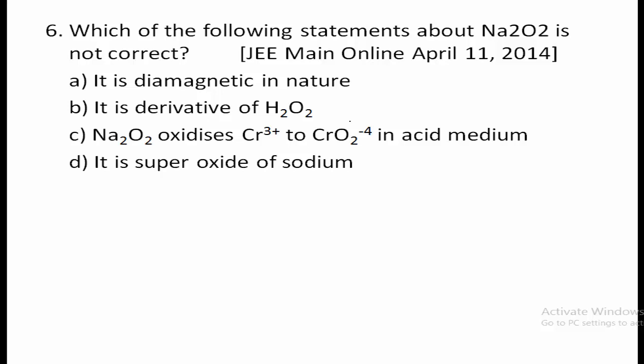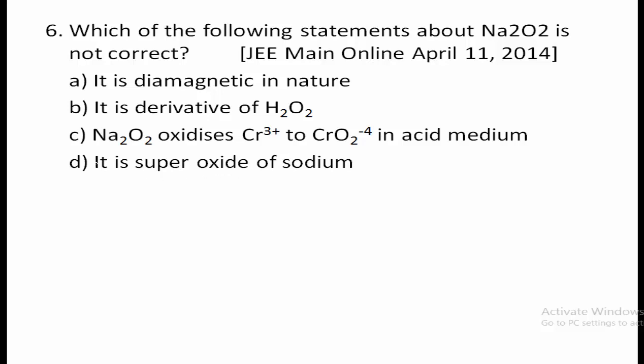Okay. Then sixth question, which of the following statements about Na2O2, that is sodium peroxide, is not correct? Option A, it is diamagnetic in nature. It is a derivative of hydrogen peroxide. Sodium peroxide oxidizes chromium to chromate ion in acidic medium, and it is a superoxide of sodium.